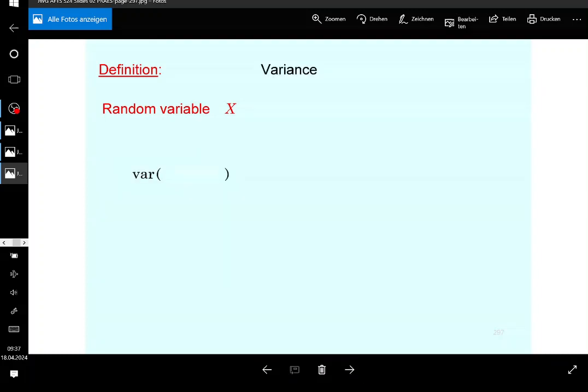Anyway, so let's consider what the conditional variance is. You might remember the variance was, and again, this was also illustrated, the expectation of the square minus the square of the expectation. And if you take the conditional variance, you simply replace the unconditional expectations by the conditional counterparts. So you have the expectation of the square given the other event, minus the square of the conditional expectation. That's it. All right, so the conditional expectation of the square minus the square of the conditional expectation will be the conditional variance.